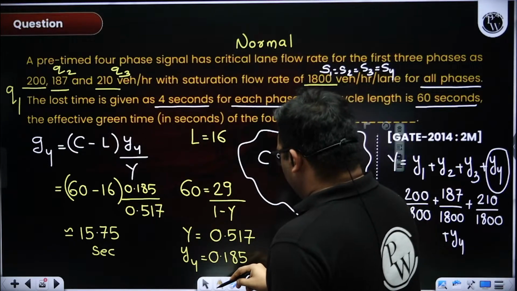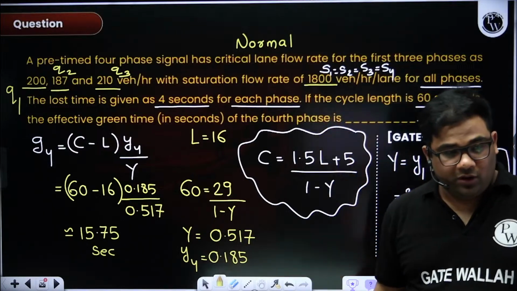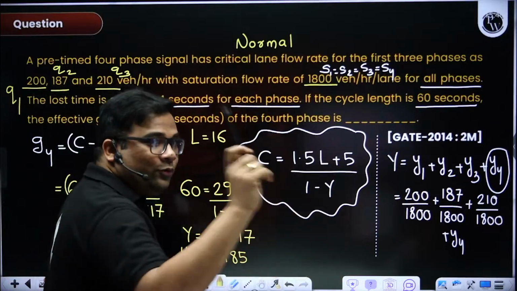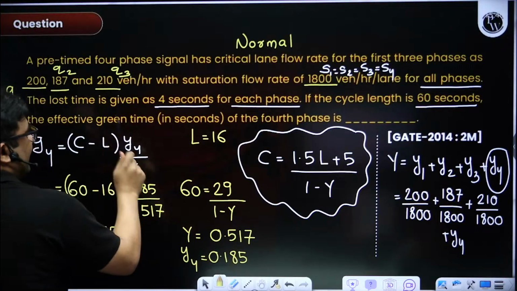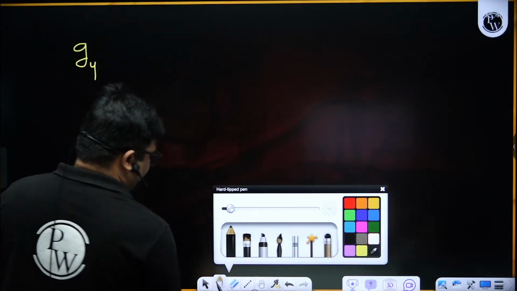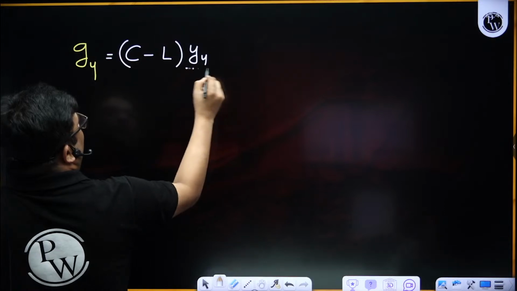Whenever you're reading a big question and getting confused about what to do and what not to do, first of all, read the question and see what is being asked. In this question, they were asking the green time of the fourth phase. That means they are asking G4. Then write down the formula of G4: G4 equals C minus L, times Y4 by Y.